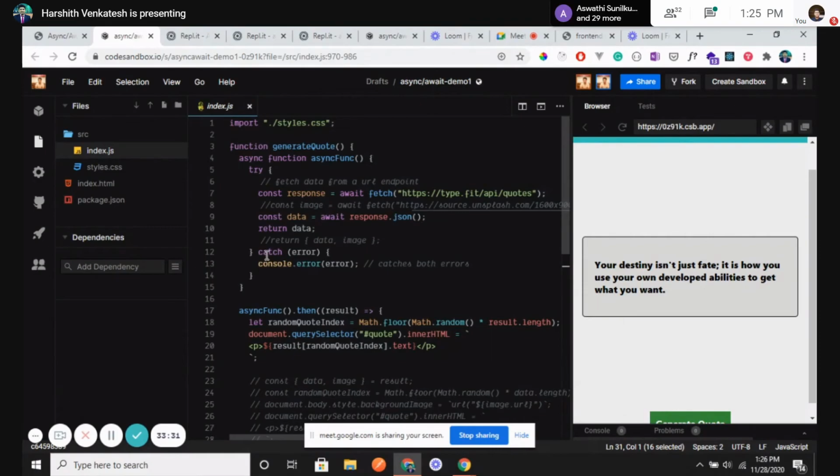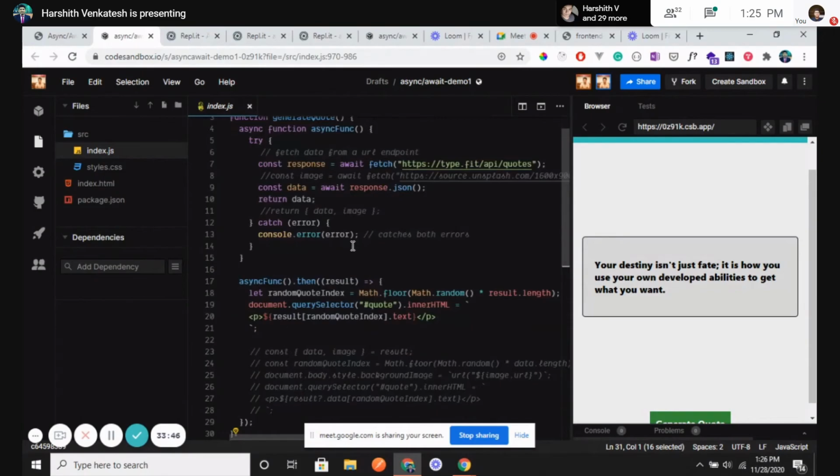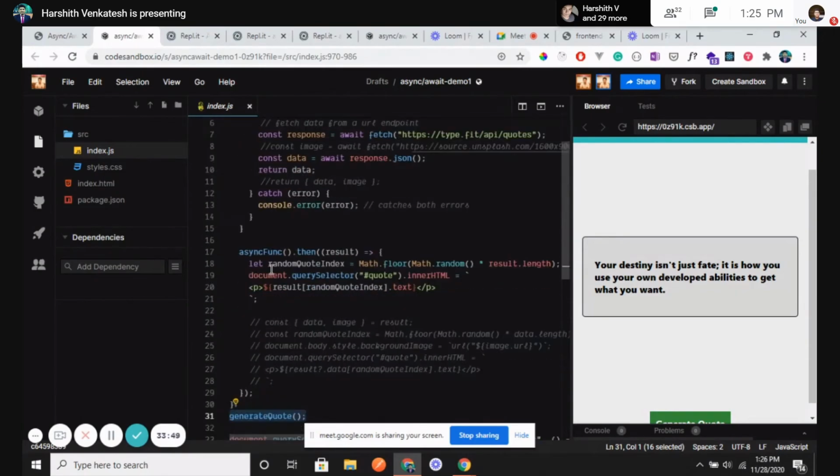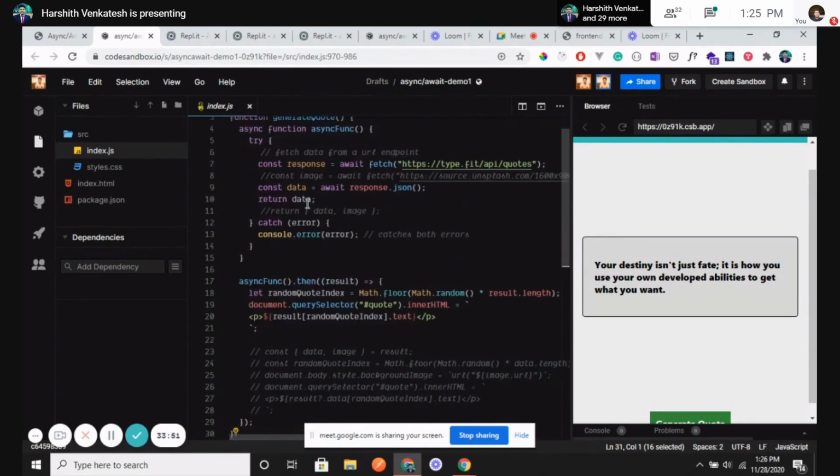In case of any kind of error also, I am saying that, okay, there's an error over here. Whatever the error I get, I need to display in the console because I don't want the user to see the error, right? I can show some other message in the UI saying that, okay, whatever you're trying to fetch is not coming up. Cool. So once this function is being created, I'm calling the function.